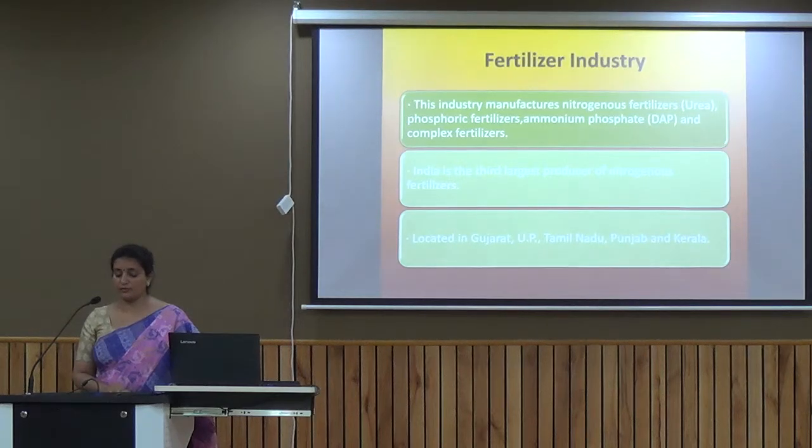Next industry, we have the fertilizer industry. Now, India is an agriculture-based country, and with the Green Revolution we require a large amount of fertilizers. So, the fertilizer industry is also an important industry in our country. India is the third largest producer of nitrogenous fertilizers, which is very important for cultivation. Mainly the fertilizer industry has been located in Gujarat, Uttar Pradesh, Tamil Nadu, Punjab and Kerala.